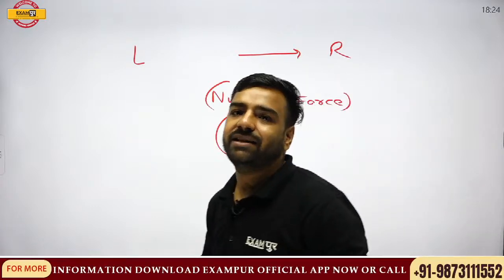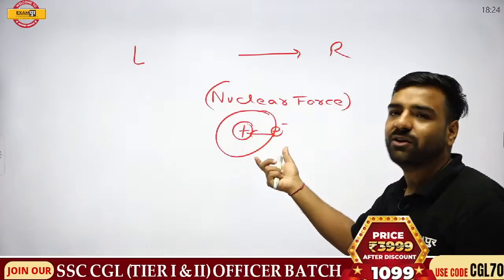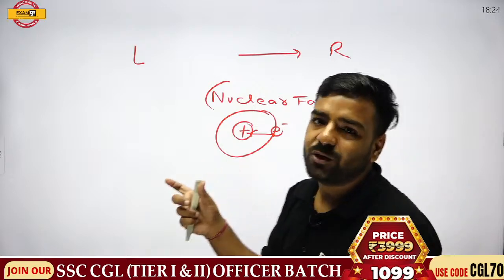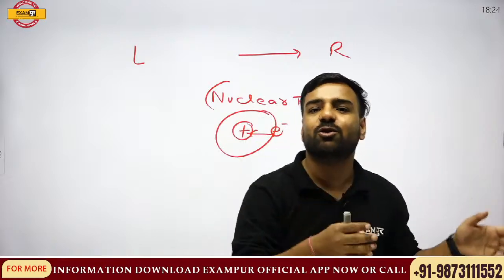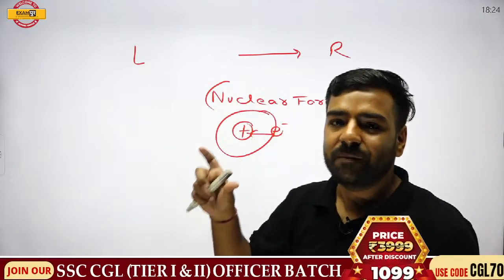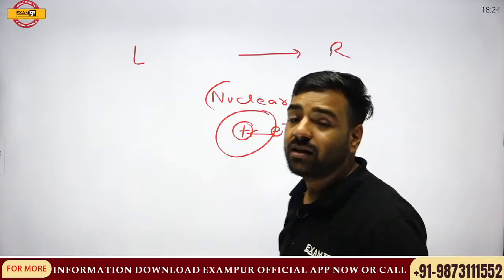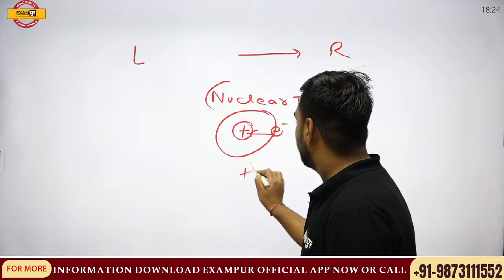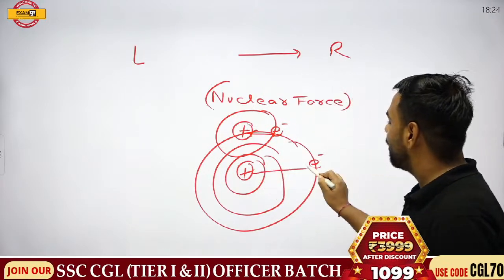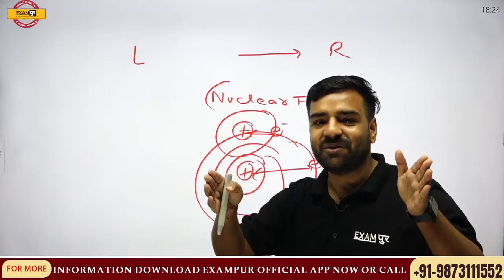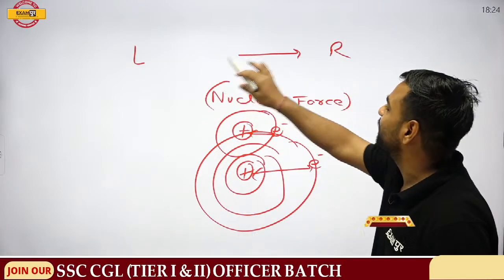Now you can relate this with the boyfriend-girlfriend example. If I talk about the boyfriend and girlfriend of college time, they're actually near to each other, sitting in the class together, going to the park together, going to restaurants together, right? Force of attraction is more. What if we talk about long distance relationships where they are far apart? In this condition, the force of attraction, because of the long distance, would be lesser.